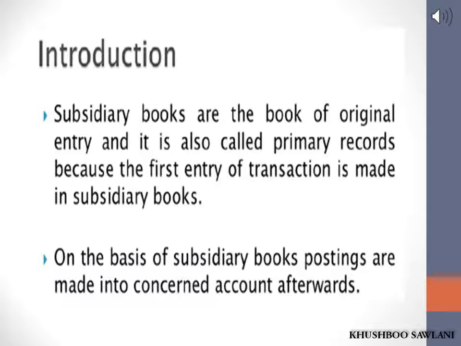In the previous chapter, we have studied that the first entry for recording various day-to-day transactions is known as journal entry. The book in which such journal entries are recorded is known as journal. When the number of transactions increase in large number, entering all transactions in one book becomes difficult. Following are the limitations of a journal.